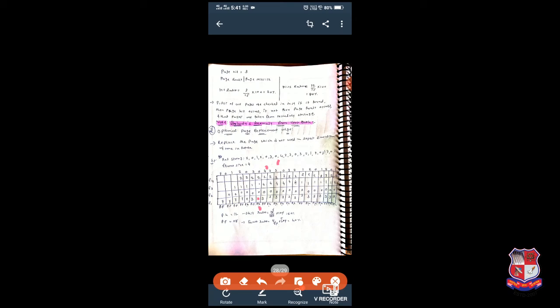3 is used in a nearby location. 0 is also used in a nearby location. 1 is used here, and 2 is used before 1, so 1 is used the longest duration of time in the future, so we can replace 1 with 4. So now, in place of 1 we will put 4. Then again what comes? 2, page number 2. So we will check 3, 0, 4, 2.